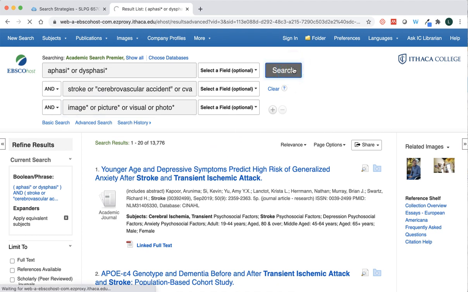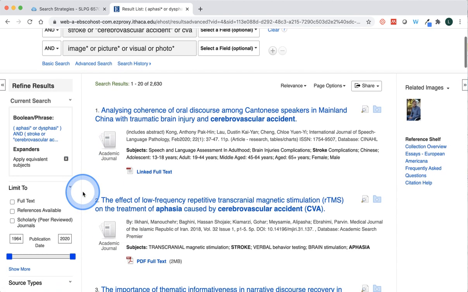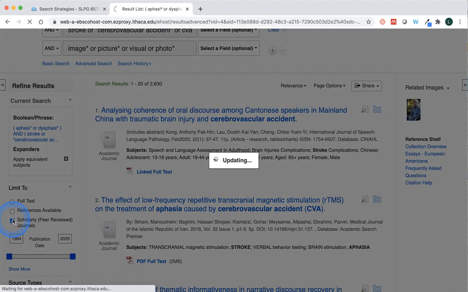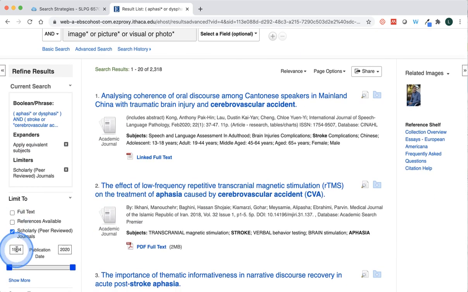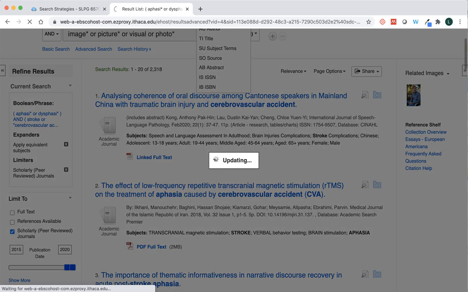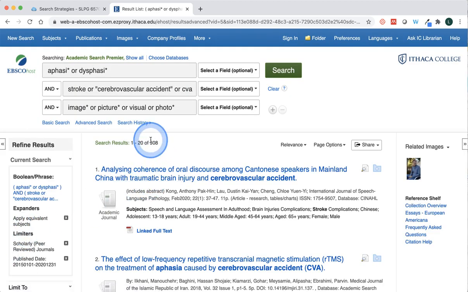We're going to get a lot of results, but that's okay because we'll just keep on narrowing them down using some of the filters such as scholarly, peer-reviewed. We want those peer-reviewed journal articles, not articles from just magazines. Let's say 2015 to 2020. So we are getting fewer results.